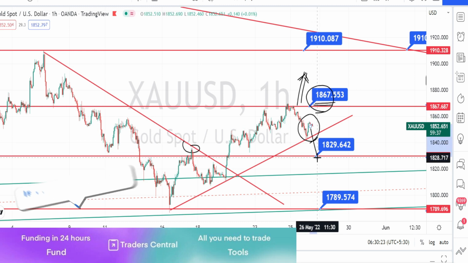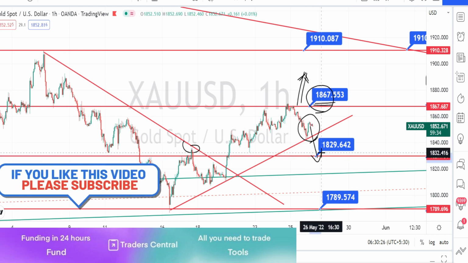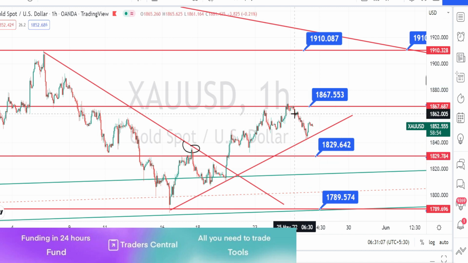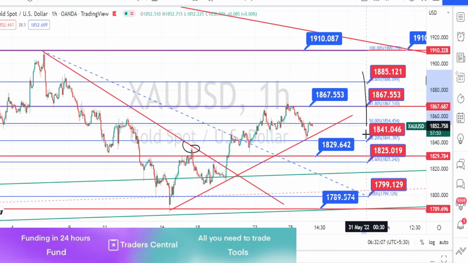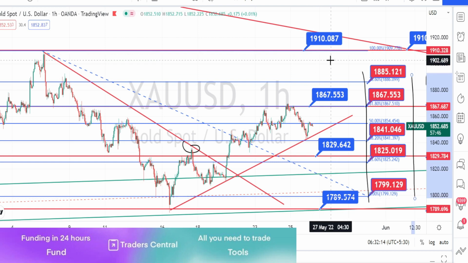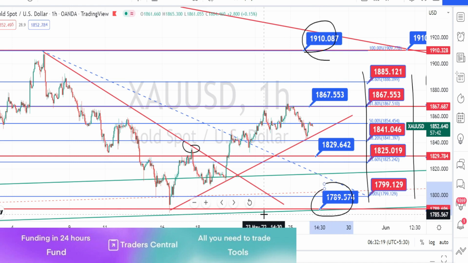Wait for the price action to give a proper breakout and then enter into the trade in the direction it gives a breakout. It could be either on the bullish side or on the bearish side. Let us mark the support and resistance levels. So the values in red color boxes are the resistance and support levels for the hourly time frame. We have the daily time frame resistance and support levels in blue color boxes.